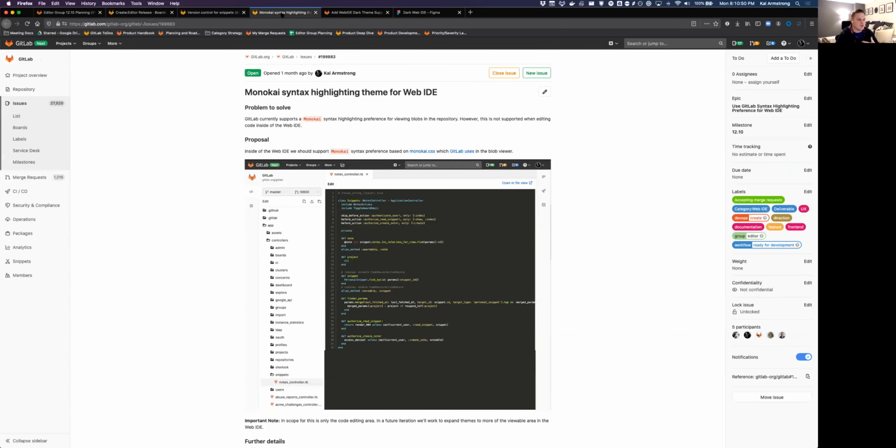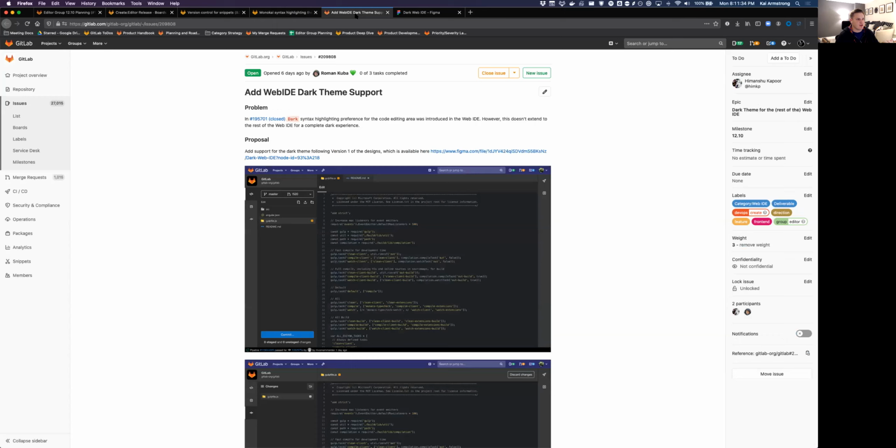Next up for the editor group in terms of importance is we're continuing along the theme of syntax highlighting in the Web IDE. So in the Web IDE, we've introduced the dark syntax highlighting theme in 12.8, and in 12.9 we reworked the white theme, the default theme that we have, to be more in line in both the repository view and in the Web IDE. That way the syntax highlighting matched a little better. And so in 12.10, we're going to be working on introducing Monokai as another preference here. We'll stick with the same pattern that we've been doing where we've only been doing the code area here. But this will give users who prefer this syntax highlighting preference a better experience inside the Web IDE.